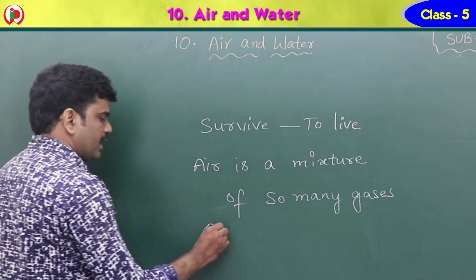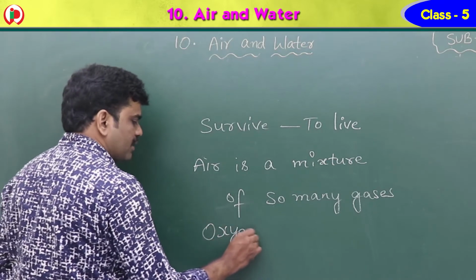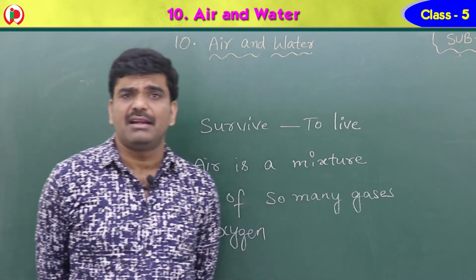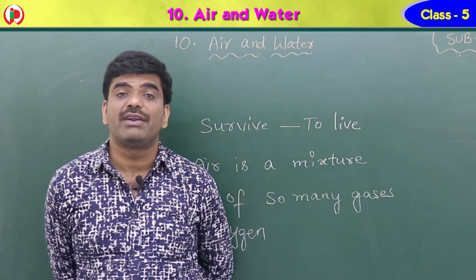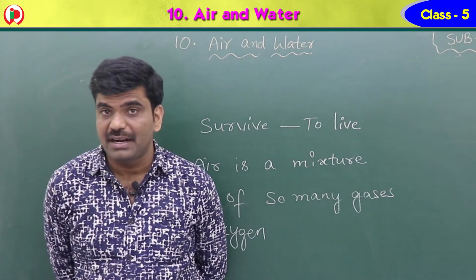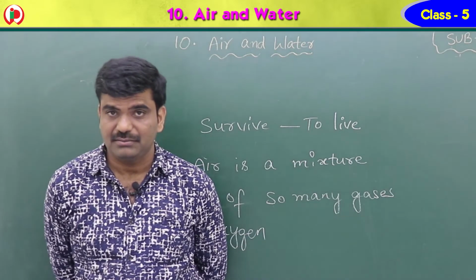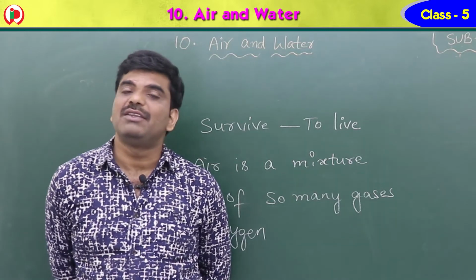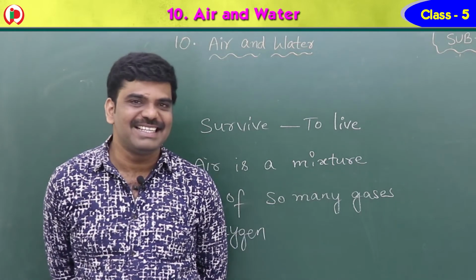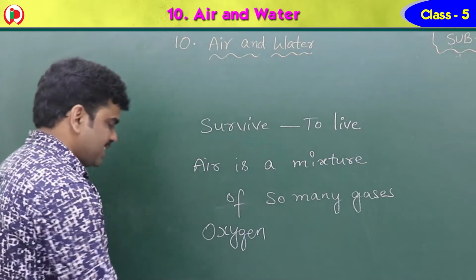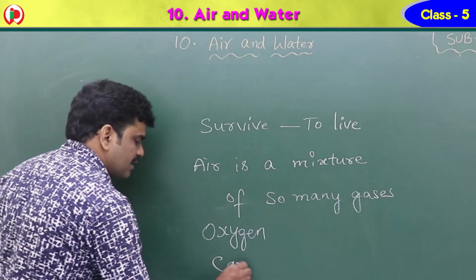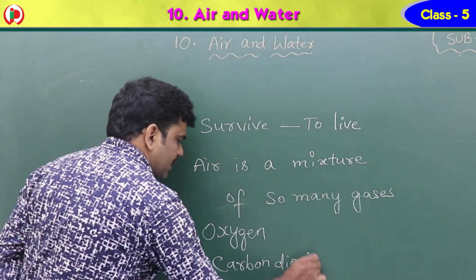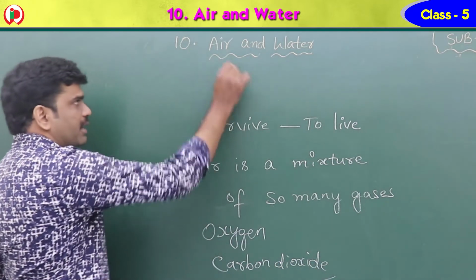Oxygen. Not only the human beings, even the animals and plants also require oxygen for respiration. Yes or no? But plants require one more gas for food preparation. What is that? That is carbon dioxide. So this air is very important.